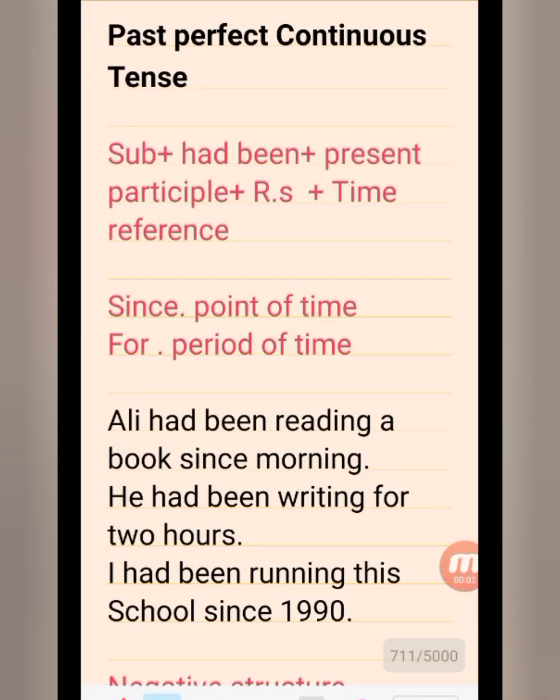Bismillahirrahmanirrahim. Today we are going to learn about past perfect continuous tense.